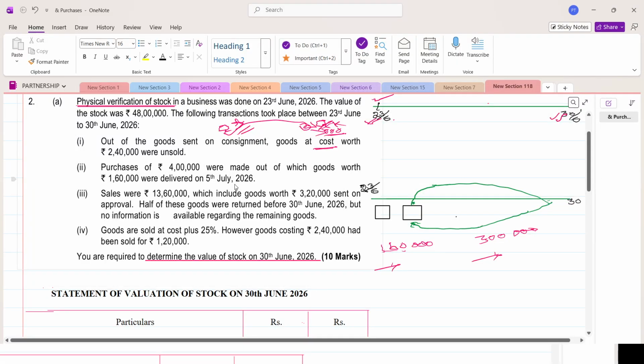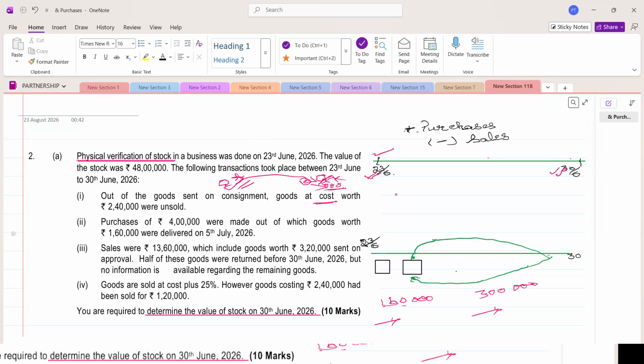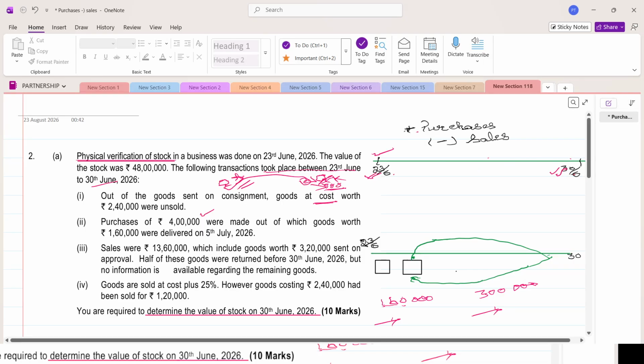Purchases were made for 4 lakh rupees. During this period, I have already told you, all these transactions took place between 23rd and 30th. So from 24 to 30, they have purchased some material for 4 lakh rupees. Means purchase order was made and invoice was raised, but physical goods have not reached here. No issue. We are going to value the goods only here. Valuation of stock only we are going to take. We are not going to take physical stock.